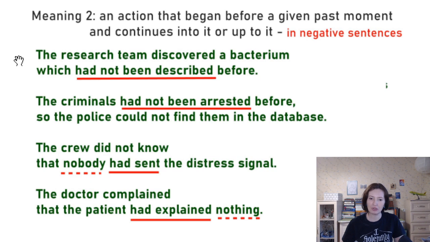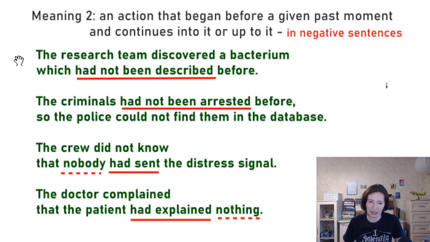The crew did not know that nobody had sent the distress signal. Команда не знала, скорее всего, команда корабля, что никто не посылал сигнал о помощи, сигнал бедствия. So they did not know at that moment, which is in the middle of the story, that before that, for many days, nobody had sent the distress signal and nobody knew that they were in distress.